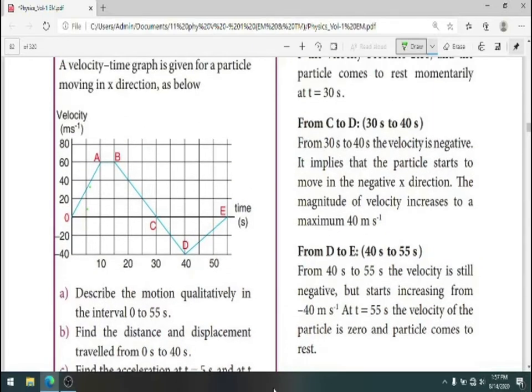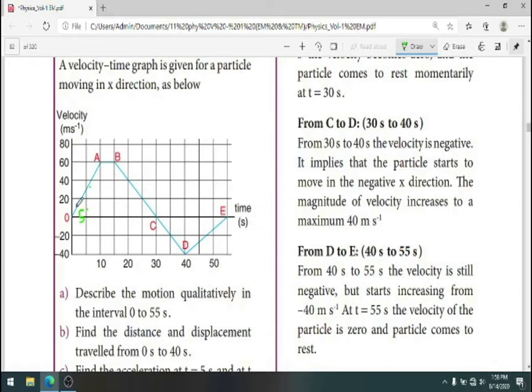Keenly observe from the graph. This is the time taken. See here, it starts from 0 seconds. This line represents 5 seconds. Then this is 10 as it is marked. Then it should be 15 seconds, 20th second, 25, 30, 35 and it goes on.